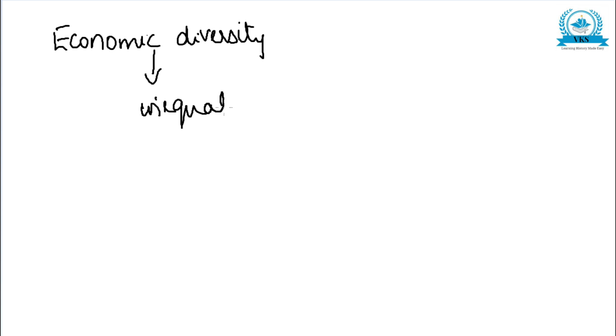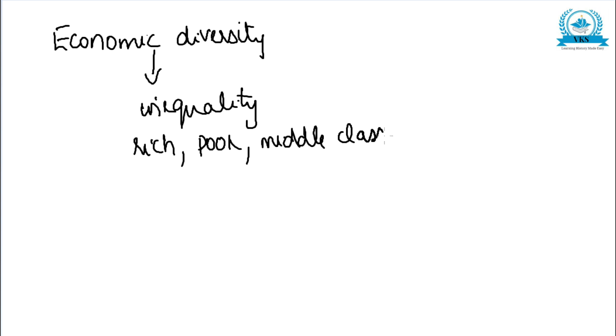Next is economic diversity. In economic diversity, India has a lot of economic inequality. India is a land of economic inequality. That is, we have different classes of people. That is, we have rich people, poor people, middle class people. Like that, we have upper middle class, lower middle class.